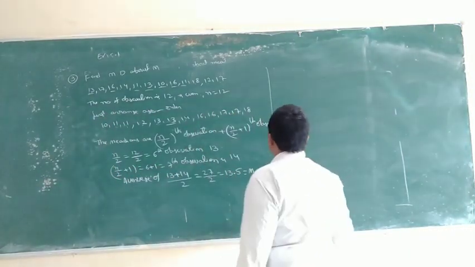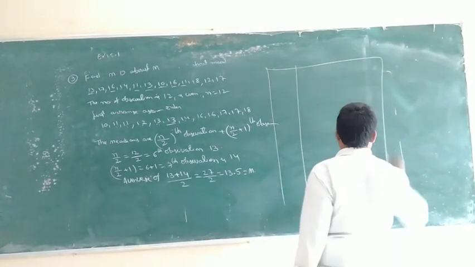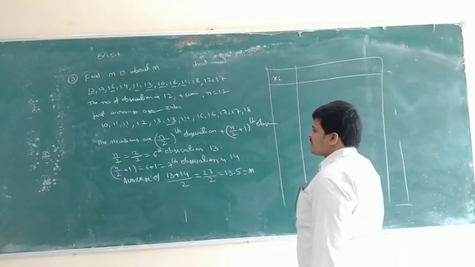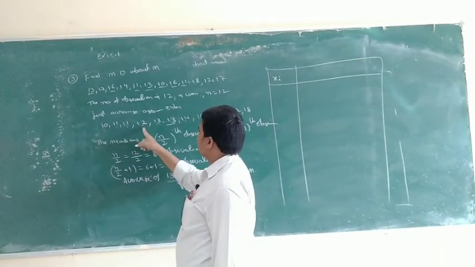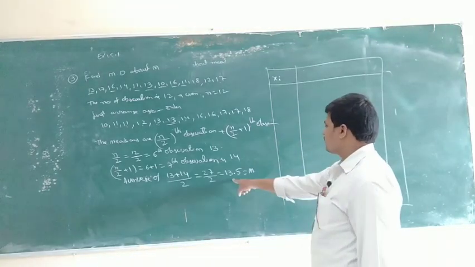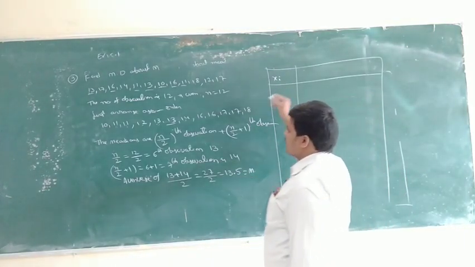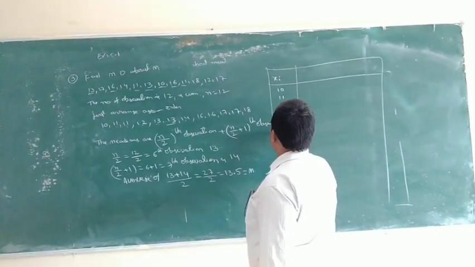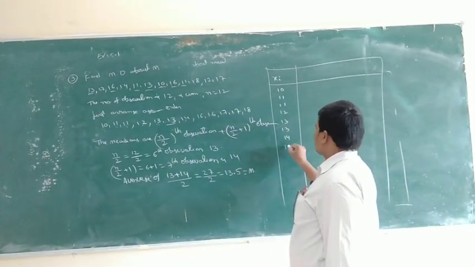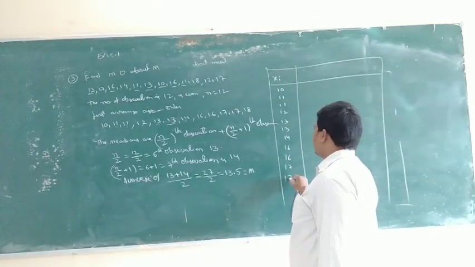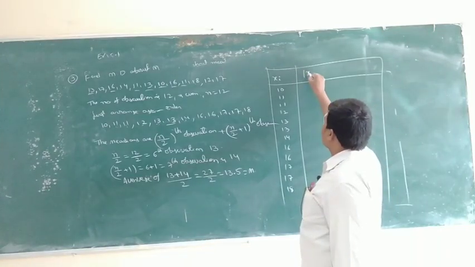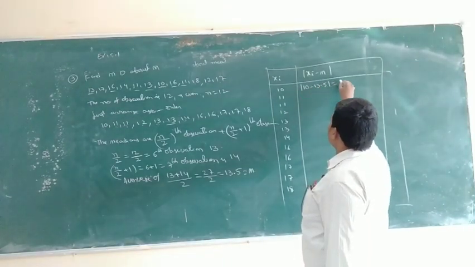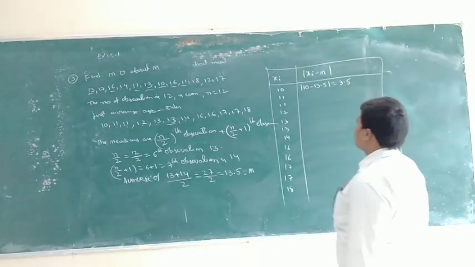So, the table: xi, the observations 10, 11, 11, 12, 13, 13, 14, 16, 16, 17, 17, 18. Then mod of xi minus M. Mod of 10 minus 13.5 is 3.5.